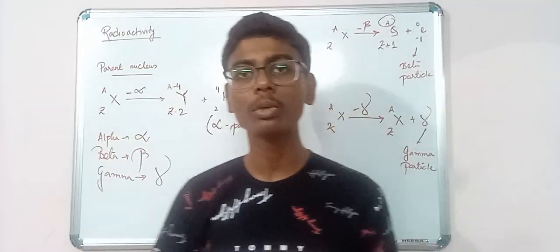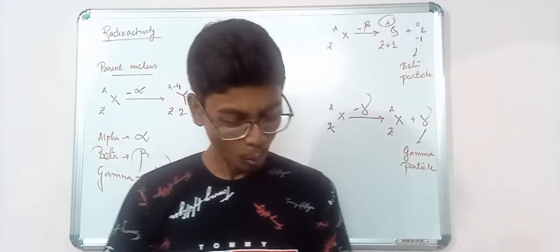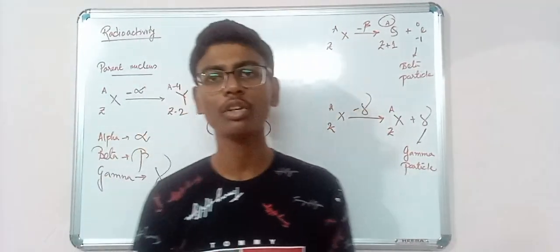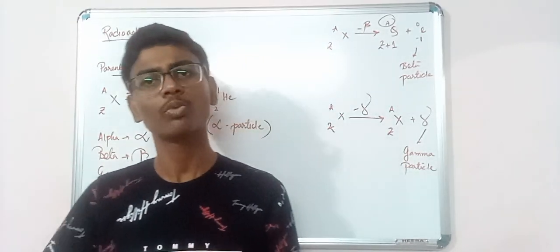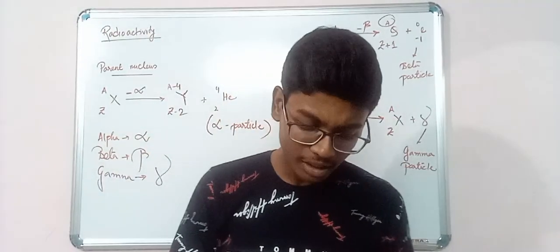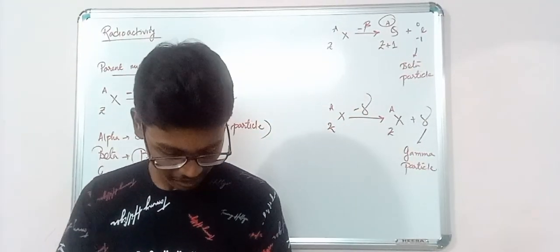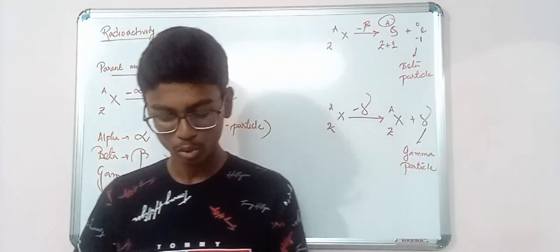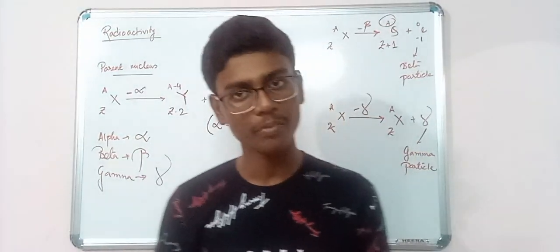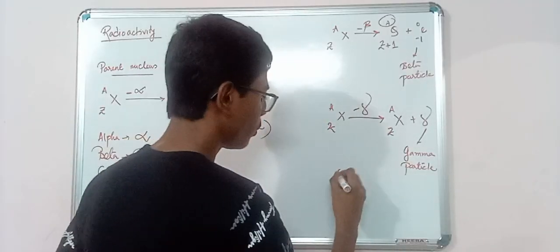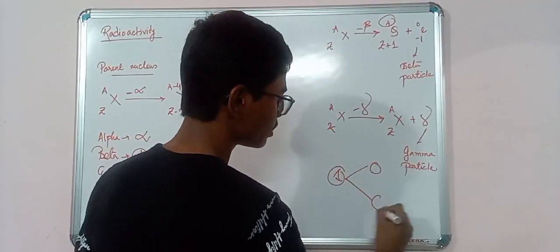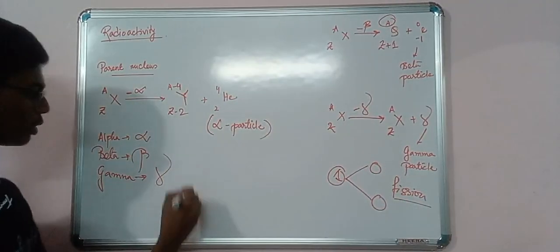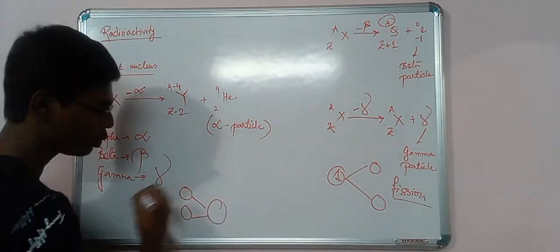Next, in part B, you have nuclear fission and nuclear fusion. Only one thing I'll tell about this and nothing else. Reactions also I'm not going to show you here. In that video, we are going to learn about the reactions. Just I'm going to discuss what is fission and what is fusion. Let me read out the definition. Fission is the process in which a heavy nucleus is getting split into 2 lighter nuclei nearly of the same size. That means from one nucleus it is getting divided into 2 nuclei. This is my fission. And fusion is just the opposite. We have 2 nuclei getting into 1. This is my fusion.